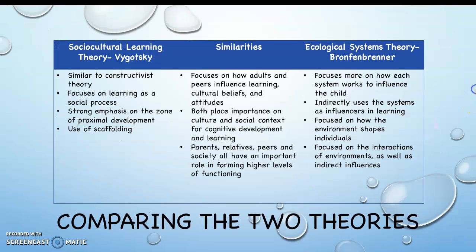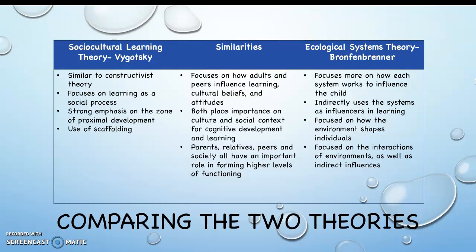On this slide, I'll be comparing the 2 theories. Some similarities I found were that both theories focus on how adults and peers influence learning, cultural beliefs, and attitudes. Another similarity that I found is that both theories place importance on culture and social context for cognitive learning and development. And lastly, the similarity that I found was that parents, relatives, peers, and society all have an important role in forming higher levels of functioning.